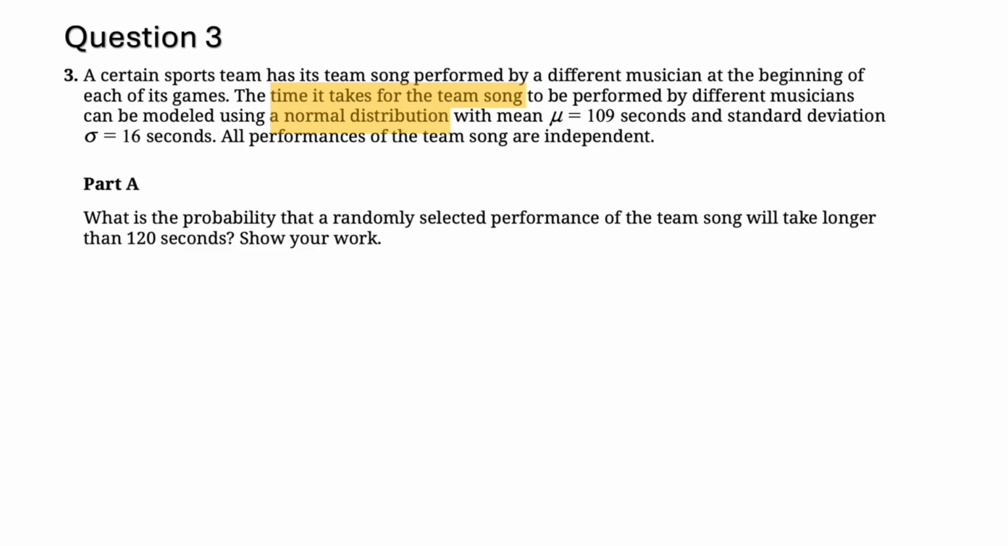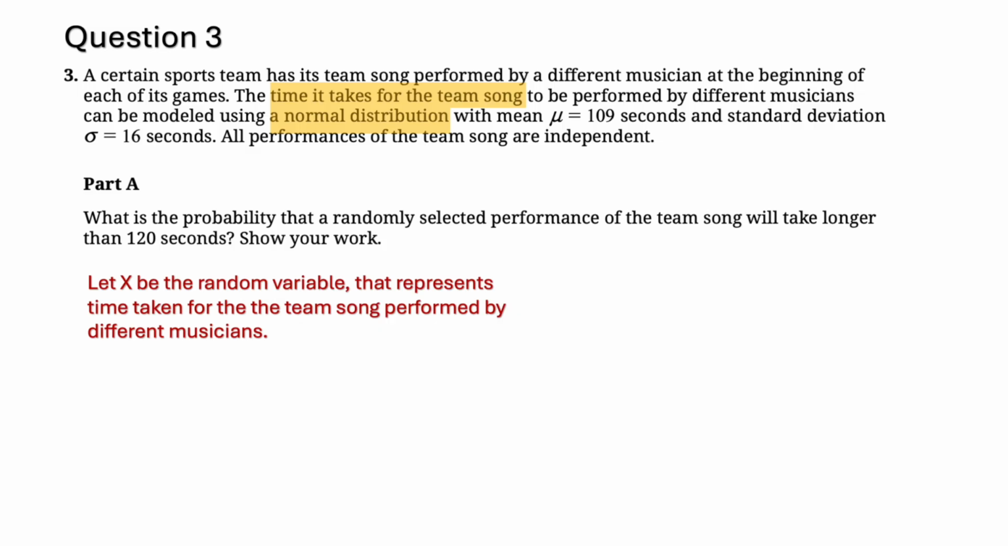So let's write down the steps. Let X be the random variable that represents time taken for the team song performed by different musicians. It's so important to identify the variable in context. In this case it is the time, and we know that the time can take any value. It could be decimals, it could be whole numbers, so it is a continuous random variable. Just keep that in mind. Next, it is given that X follows a normal distribution with mean 109 and a standard deviation of 16. So the calculation becomes very straightforward.